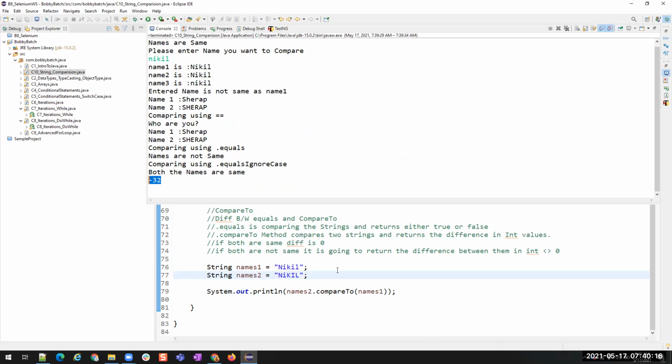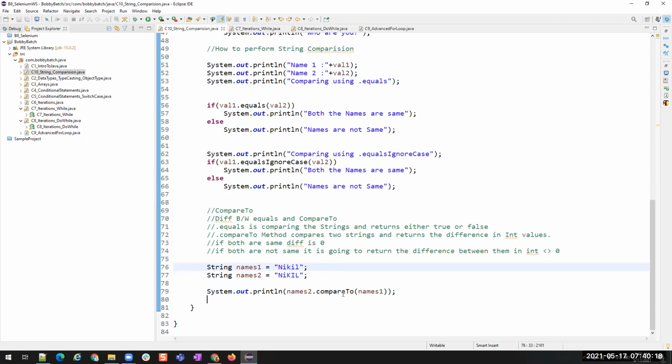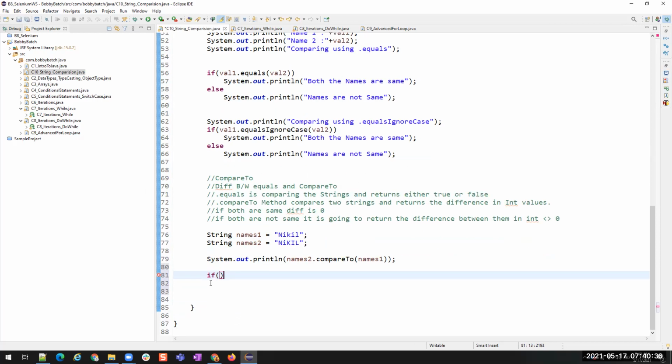Now if I want to use this compareTo method to check whether these strings are equal or not, how should I write my if condition? If, come on, how should I write this? names1 dot equalsIgnoreCase names2.